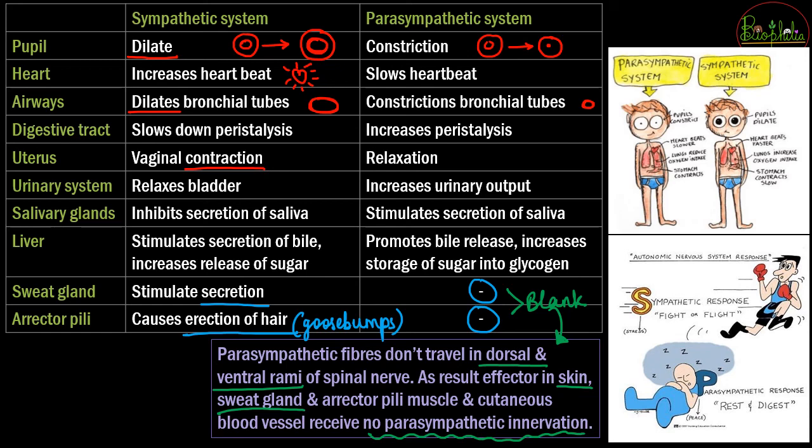One thing that you can think about is that in whatever functions the sympathetic system or the parasympathetic system is performing, there is some kind of similarity you can think of. The sympathetic system is related to the case of flight or fight.